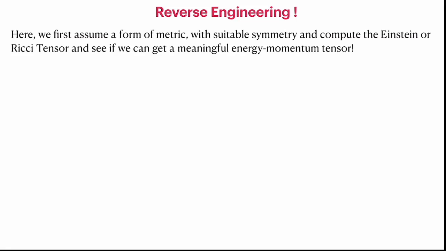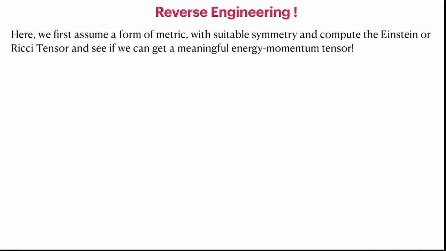Once we construct the form of the metric tensor, we can substitute that and calculate the Einstein's equation. Rather, we start with the metric tensor, then we compute the Christoffel symbol, then we construct the Riemann tensor. We can cut short and directly go to the Ricci tensor.